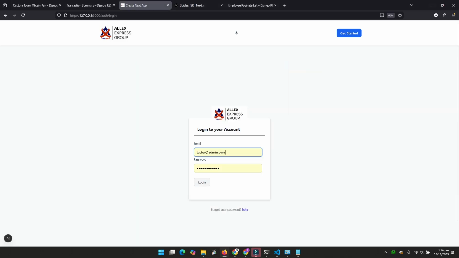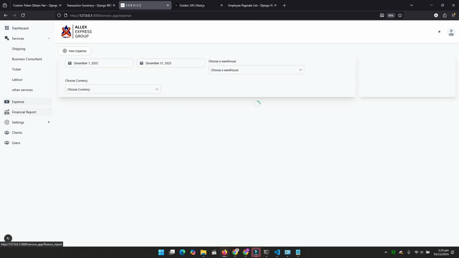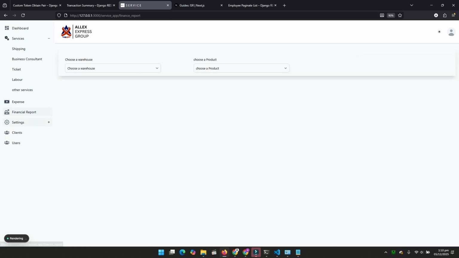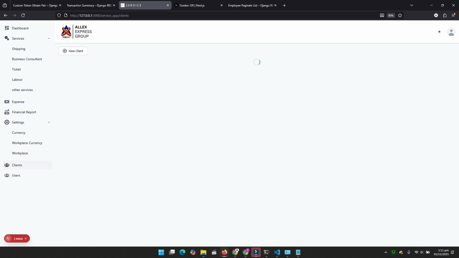And here I have just an account which I have been using for testing. When I log in, the dashboard looks like this. For more functionalities like services we are providing, we also have expenses, we have financial reports, and we have settings.